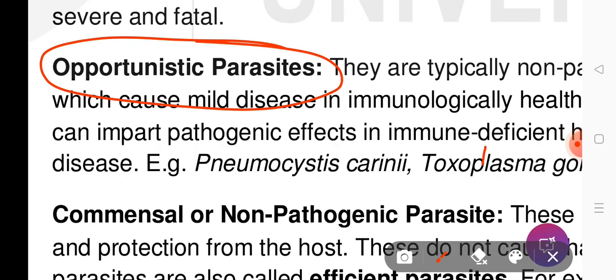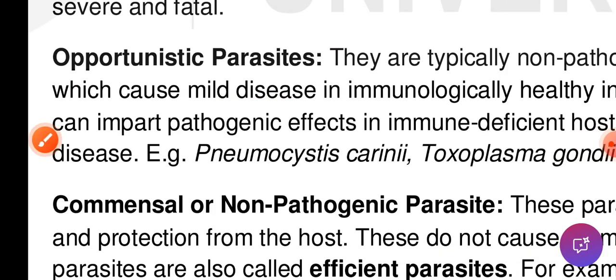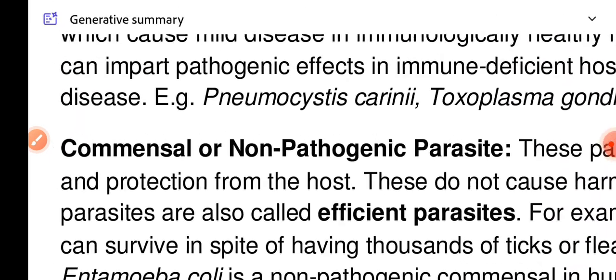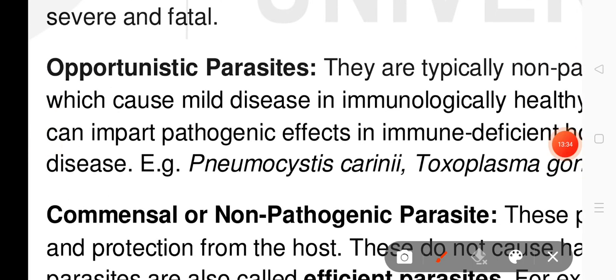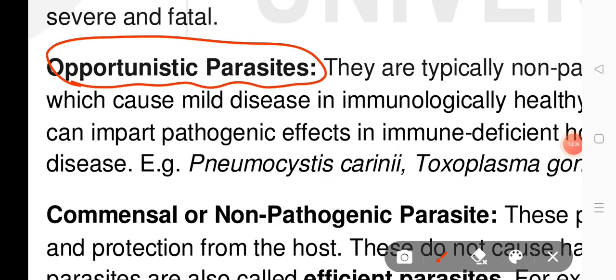Some examples of opportunistic parasites are Toxoplasma gondii, Cryptosporidium, and Giardia lamblia, which causes giardiasis. These are some examples of opportunistic pathogens. They are typically non-pathogenic organisms which cause mild disease in immunologically healthy individuals, but they exert a pathogenic effect on an immune-deficient host, causing severe disease.